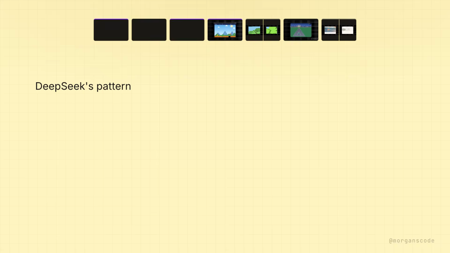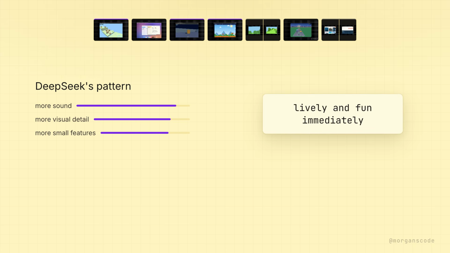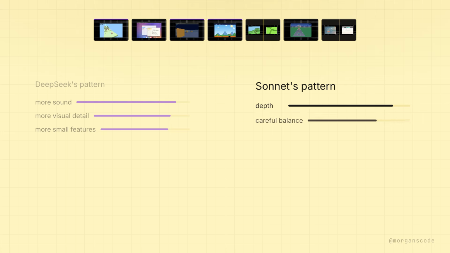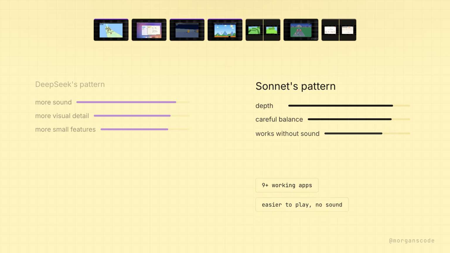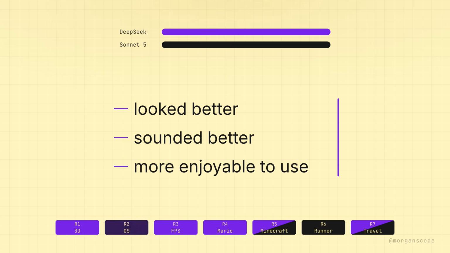There is also a clear pattern in these results. DeepSeek often added more sound, more visual detail, and more small features. Its best projects felt lively and fun immediately. Sonnet was better when the project needed depth or careful balance. Its browser OS had far more working applications, and its endless runner was easier to play even without sound. DeepSeek won because its strongest results were better as complete experiences. They looked better, sounded better, and were usually more enjoyable to use.